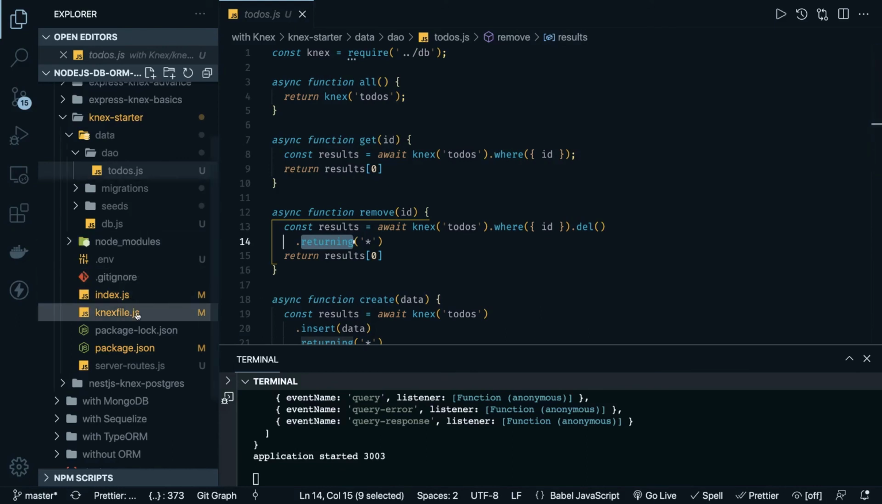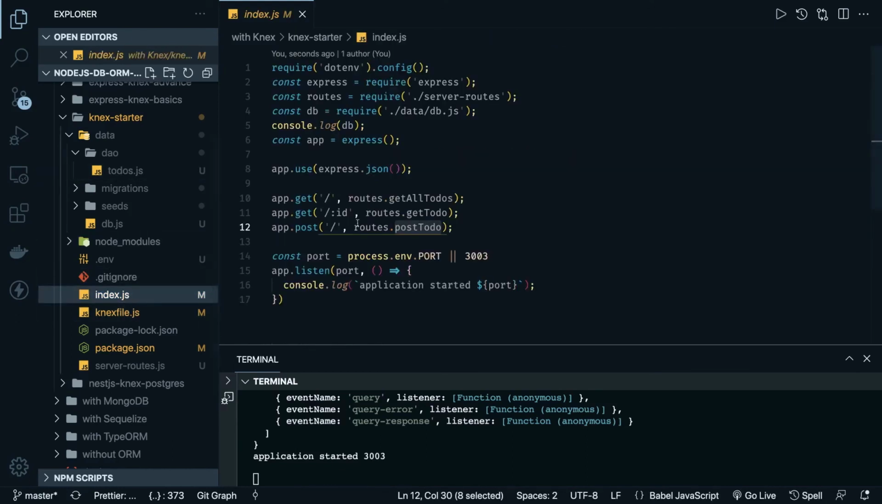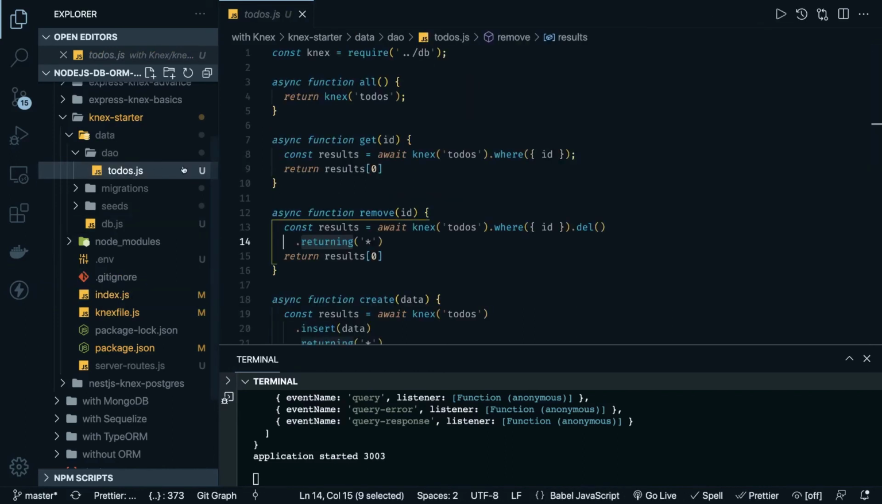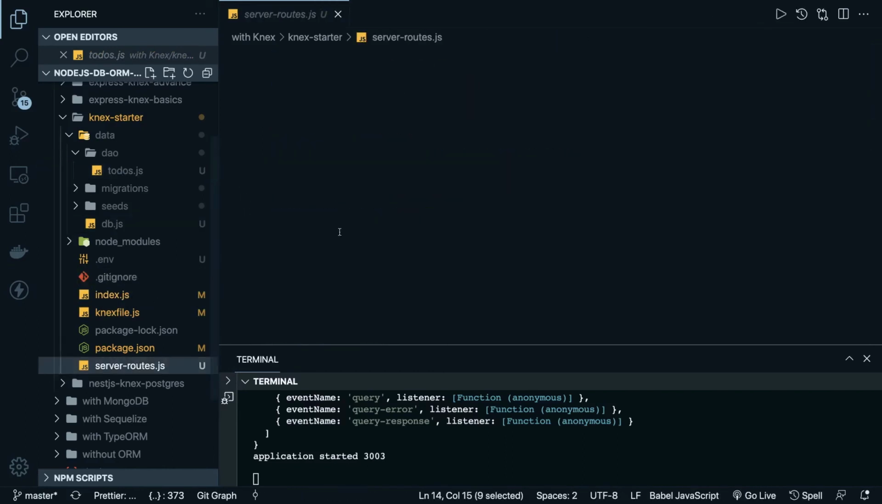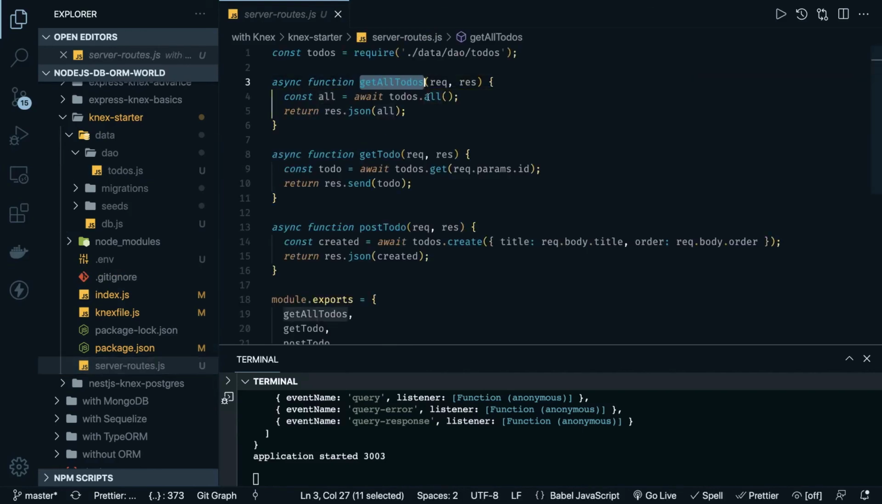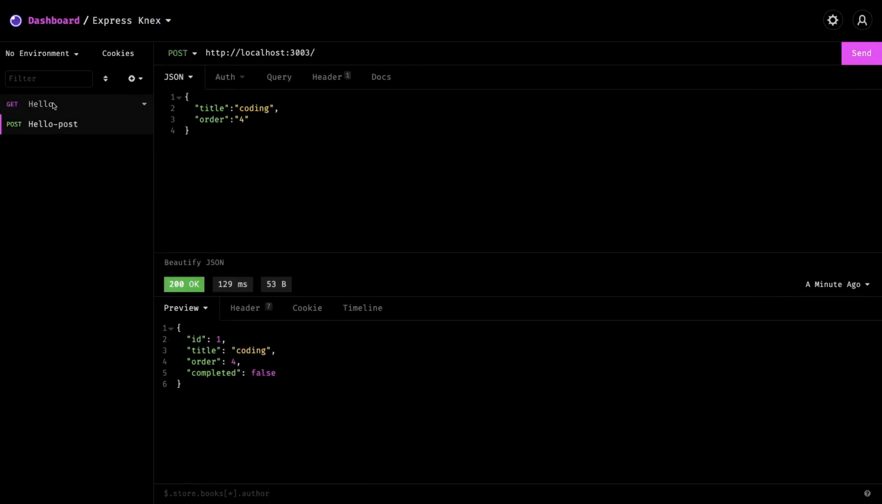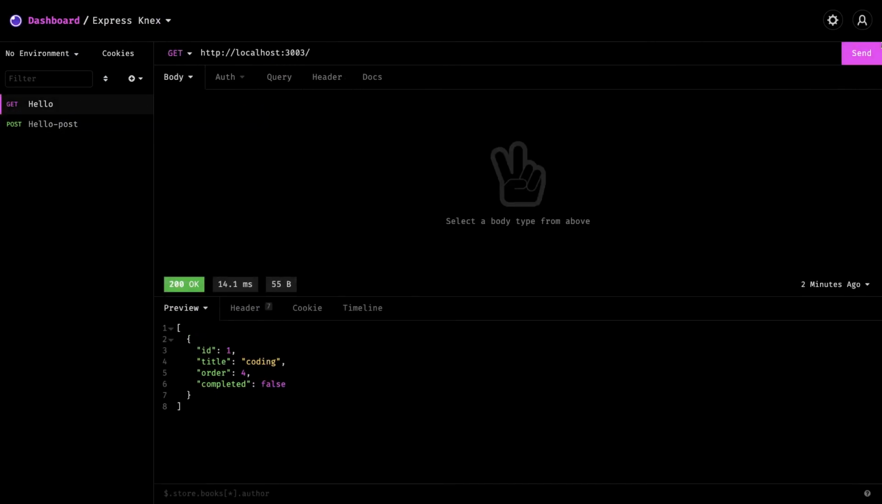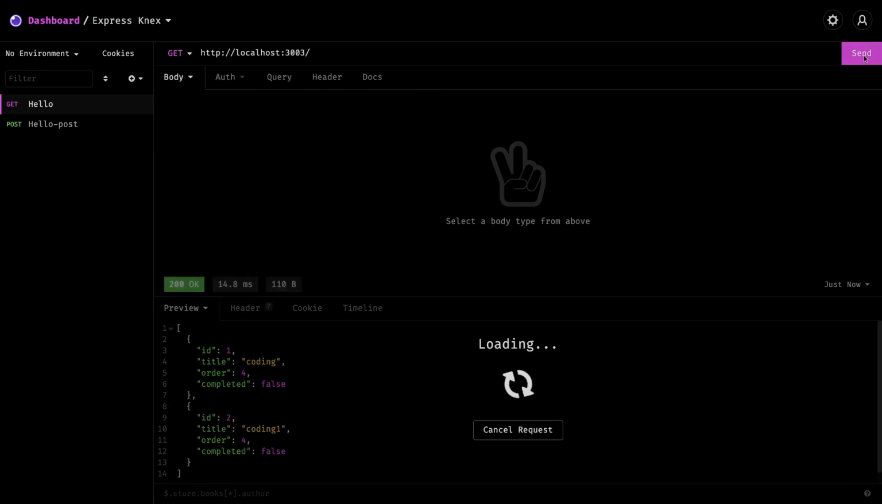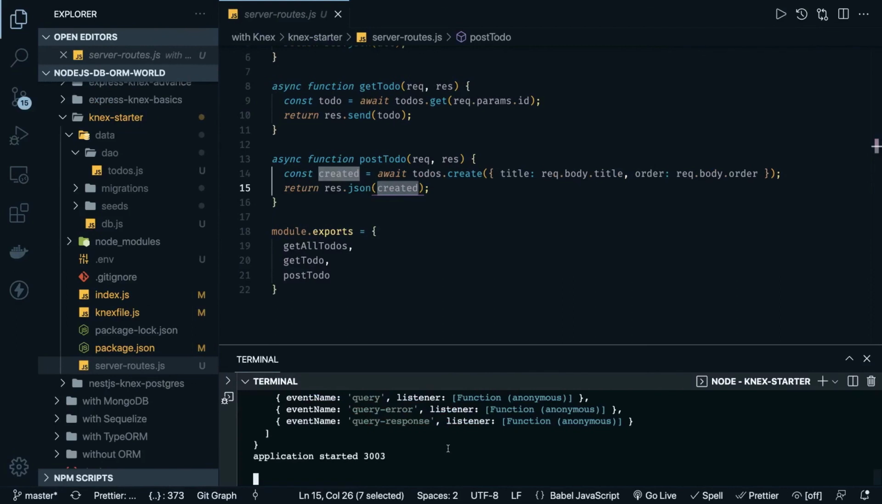Okay, and now we can simply test this thing. From the index.js we have a DAO layer, which is the database, and then our server routes, which are doing get all to-dos, await todo.all, response.json, await todo.get passing the id, and here we are passing the payload we want to create, and whatever we are creating we are returning the same in the response. So we can simply do the post, coding 1, order 4, this has been created, and this is the get call. So this is how the simple basic operation is working.